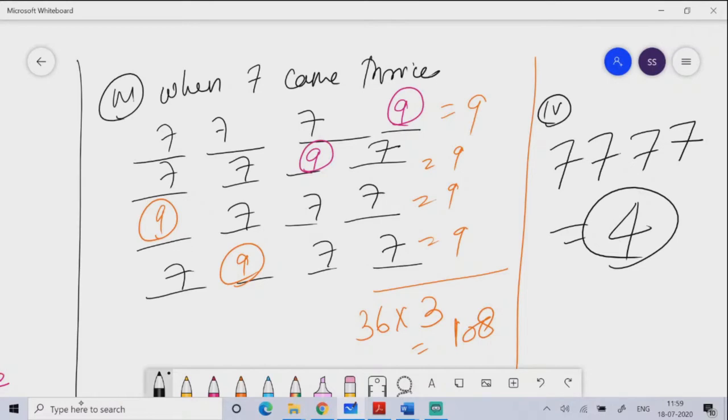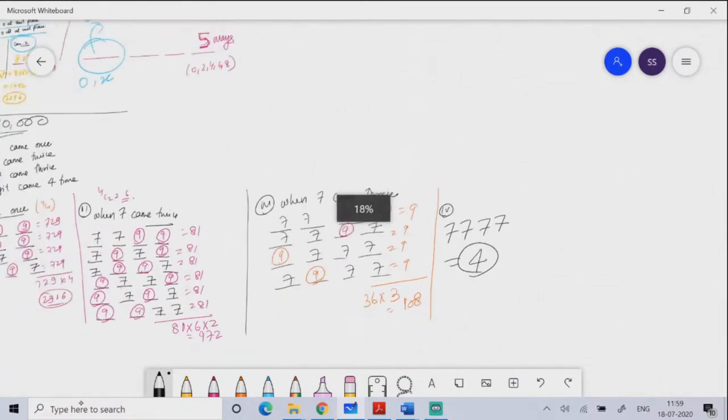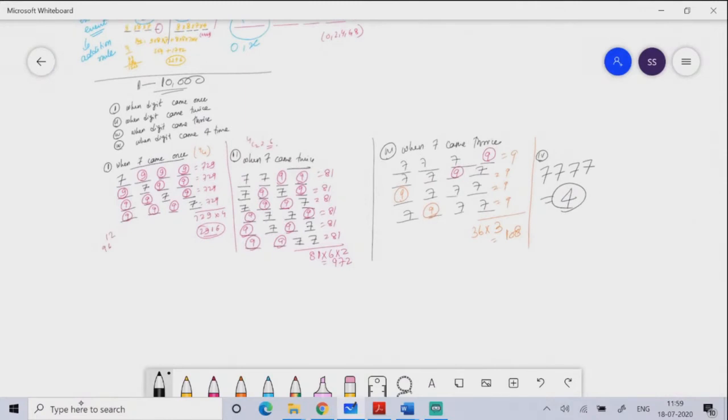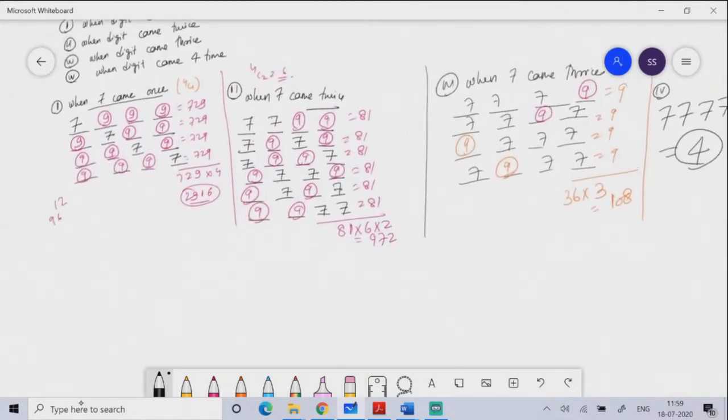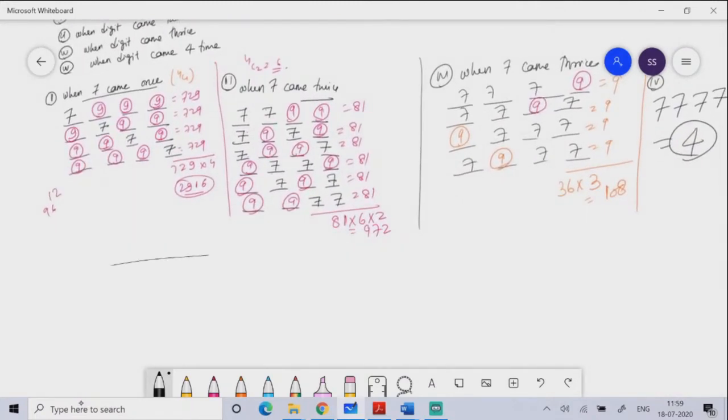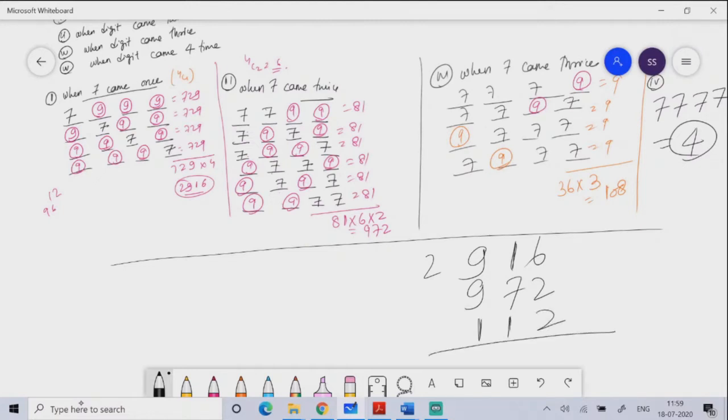If I take all these cases all together, the sum is 2916, then 972, then 108 plus 4 is 112. So you get 6, 8, 10, 1 carry, 7, 8, 9, 10, 1 carry, 18, 20, and then you can see the answer is 4000. Very important from exam point of view.